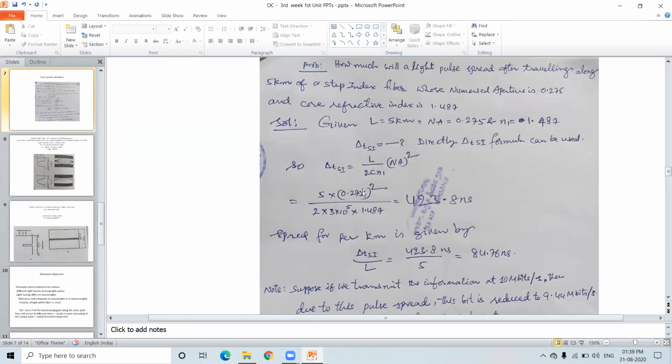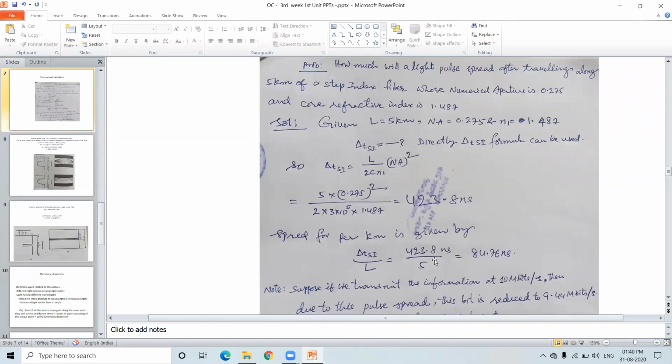Right, depending on the formula, we calculate the pulse spread. So now, is it clear to you that the pulse spread is not the desirable one? Pulse spread is unwanted, right?